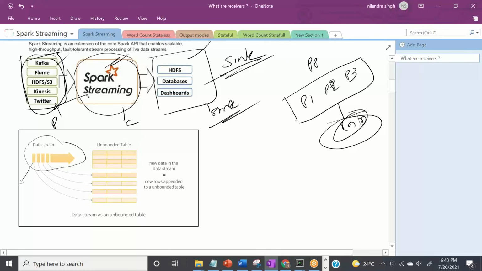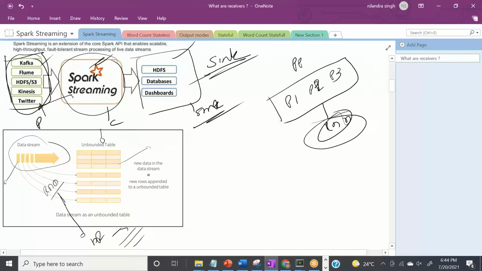So what is going on behind the scenes when we talk about structured processing or structured streaming? To be honest, a table is created behind the scenes, and every D stream is added to this unbounded table, and then we are processing the table, right? So here there are RDDs, and again, it is not going in this way, but we convert the RDD into a data frame. A data frame is nothing but a table, and we are appending data to this data frame. On a very high level, something like this, okay?